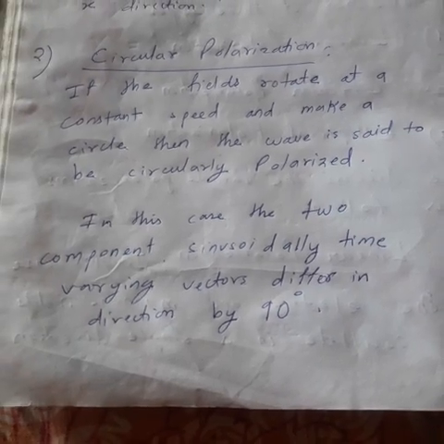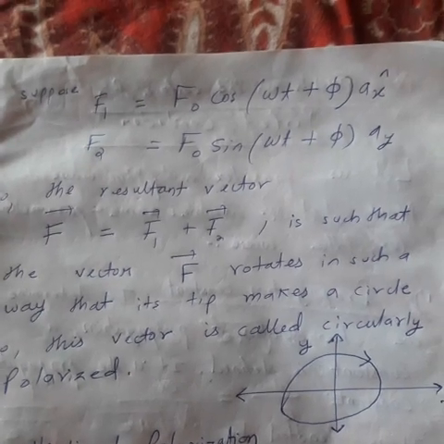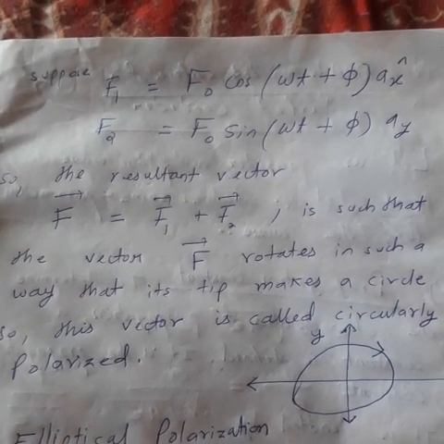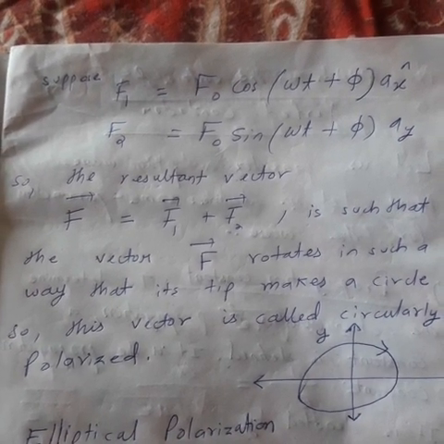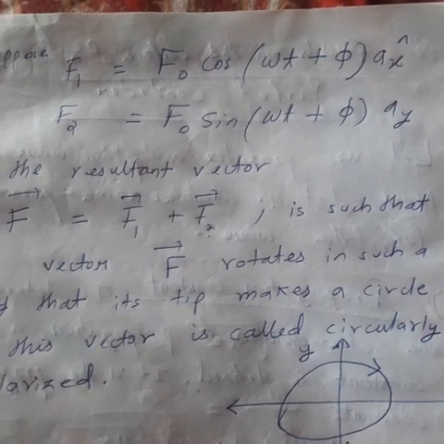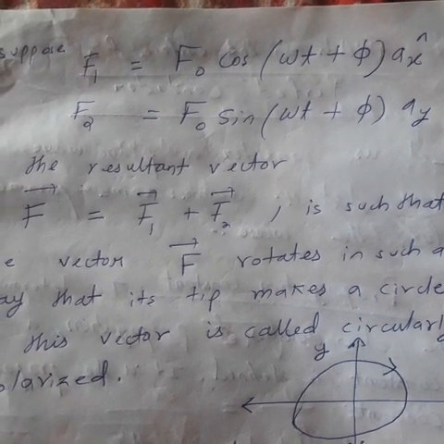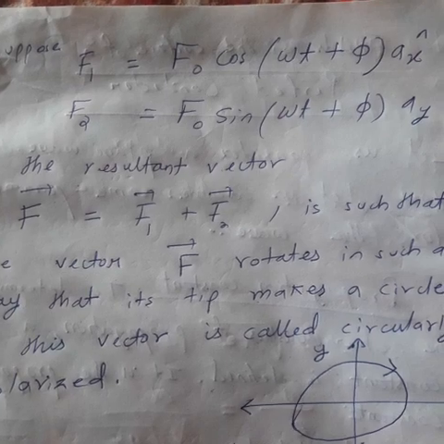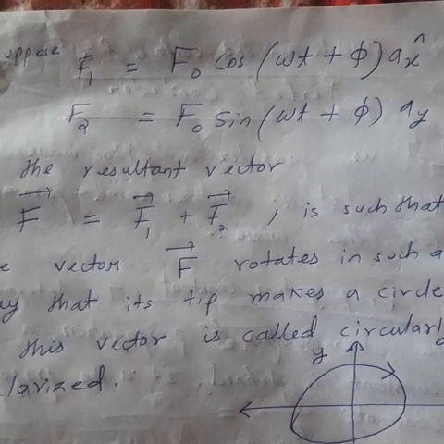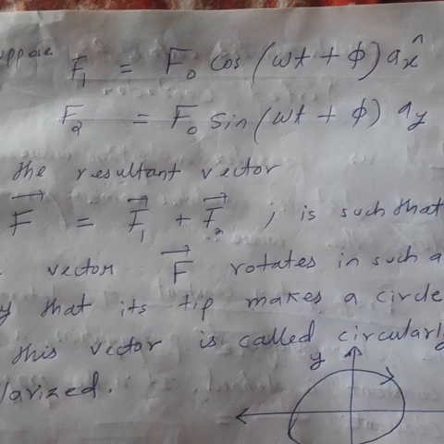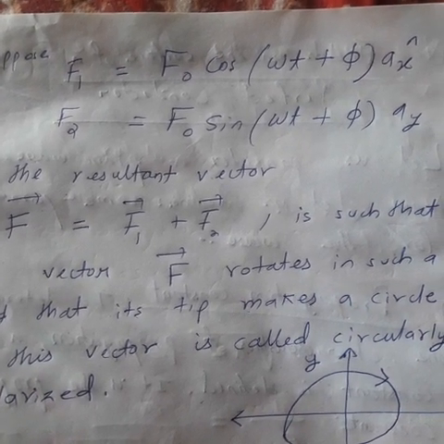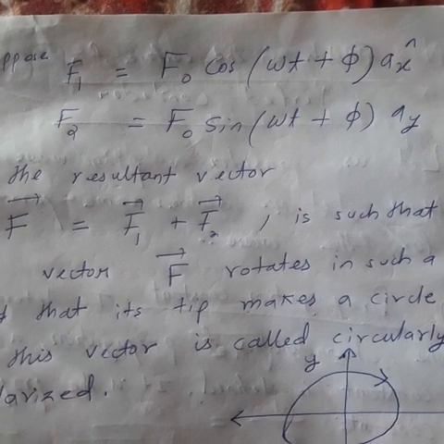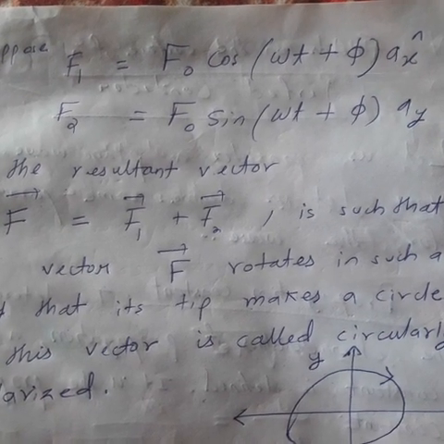So let us consider two fields. The first one I am considering, f1 = f0 cos(omega t + phi) x cap. The second field, f2 = f0 sin(omega t + phi) y cap. Now look carefully: the amplitude should be the same. So f1 amplitude f0, f2 amplitude f0. So I am taking the same amplitude. One is cosine, the other is sine. And if you look carefully, f1 is x cap, f2 is y cap. That means x and y.